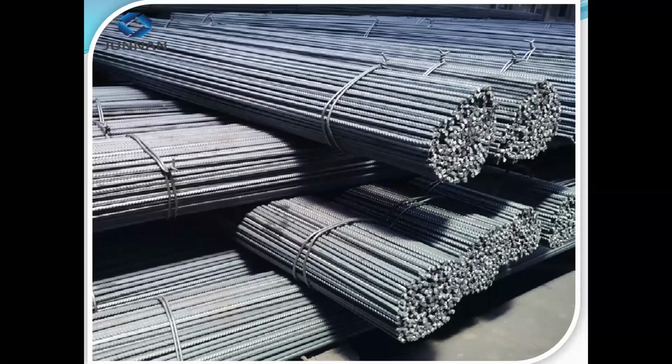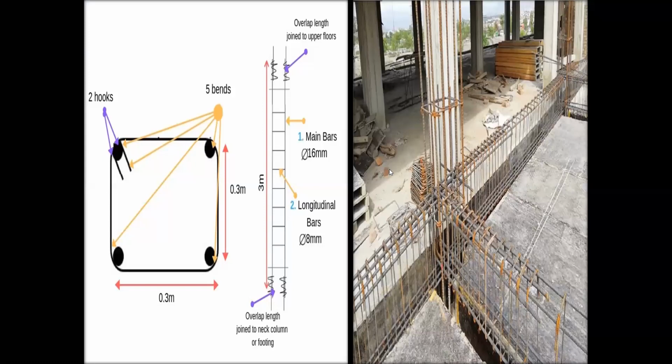See this picture, the arrangement of reinforcement bars. These reinforcement bars are manufactured in industries, just like Vizag steel plant. Okay. Next, go to next slide for reinforcement details.